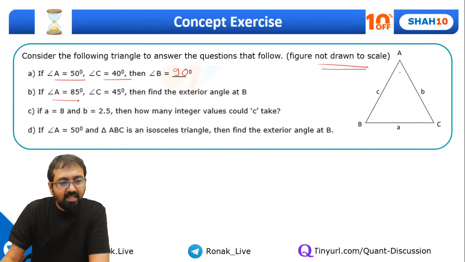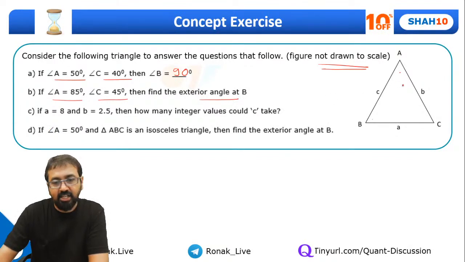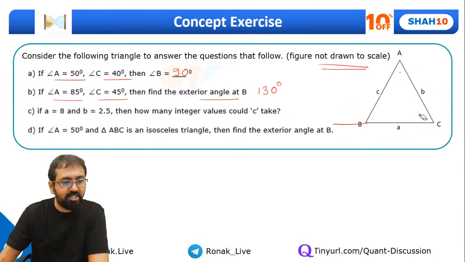Okay, angle A is 85 degrees, angle C is 45 degrees. Then find the exterior angle at B, right? So A is 85 degrees, C is 45 degrees. The exterior angle at B means this angle. It has to be the sum of these two. So can I say it will be 130 degrees? Yes, this will be 130 degrees. Yeah. Fine guys, let's go to the next question.